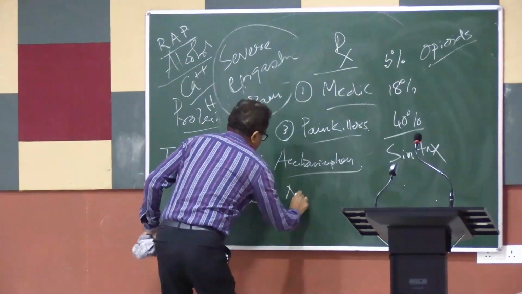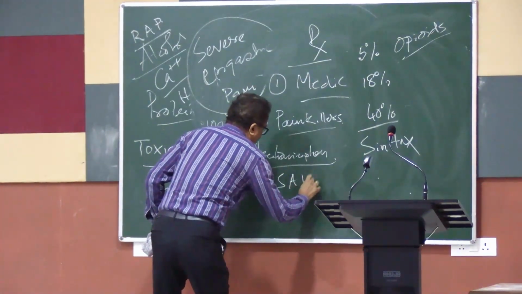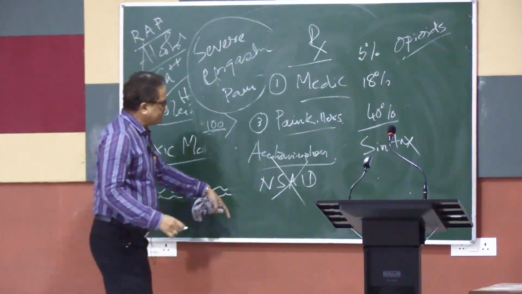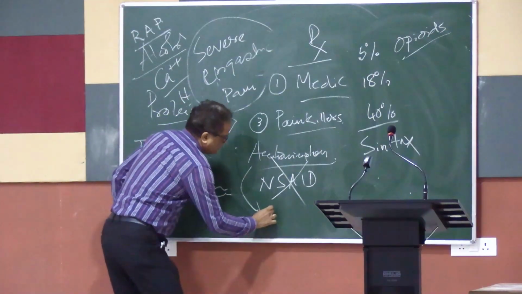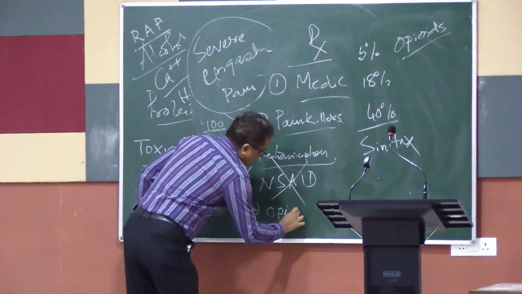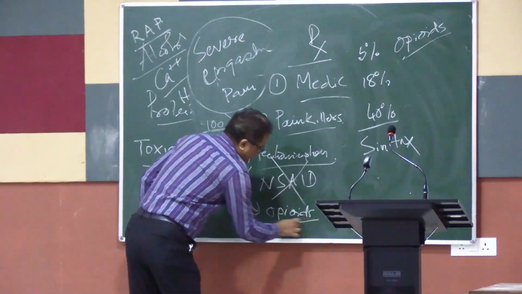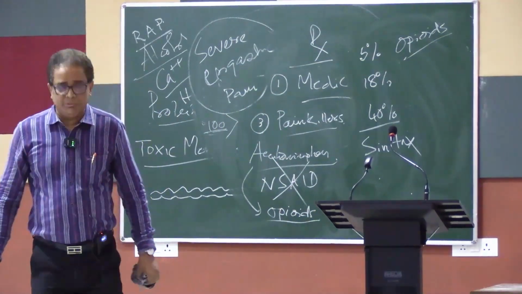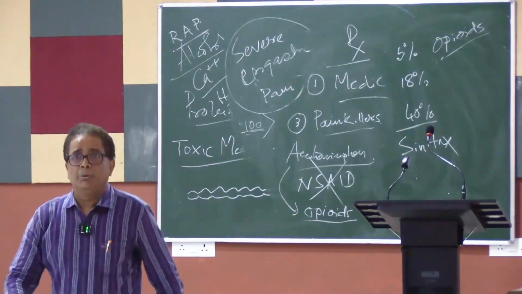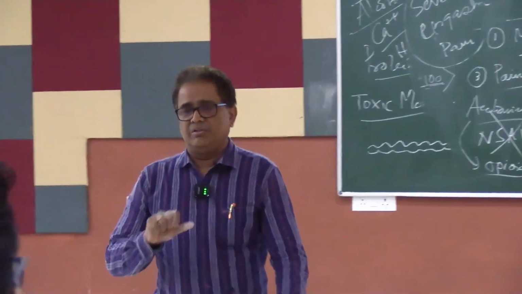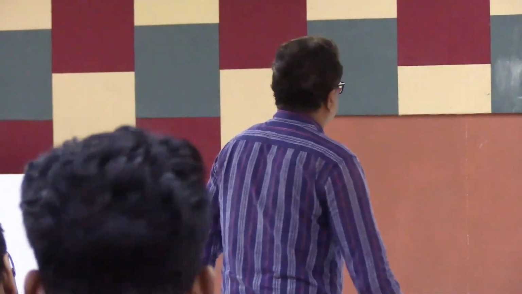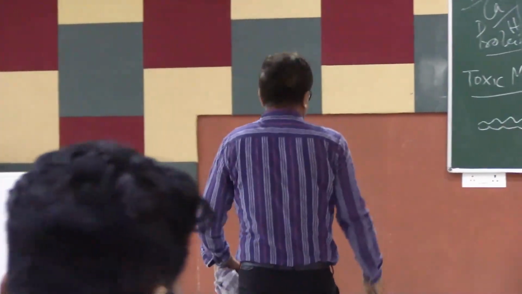So NSAID is a no. So what option do I have? After that we go into opioids, but this opioid treatment should be a monitored treatment. That means the drug is to be dispensed by the pharmacy in a very measured manner so that they don't get addicted. And if it does not work,